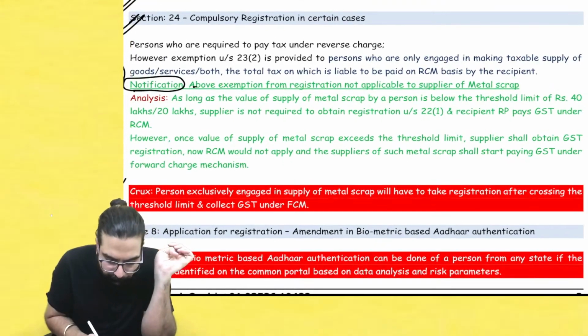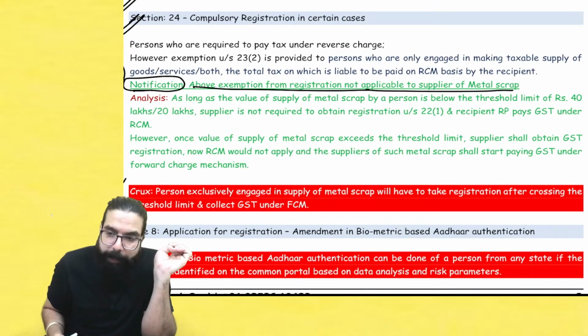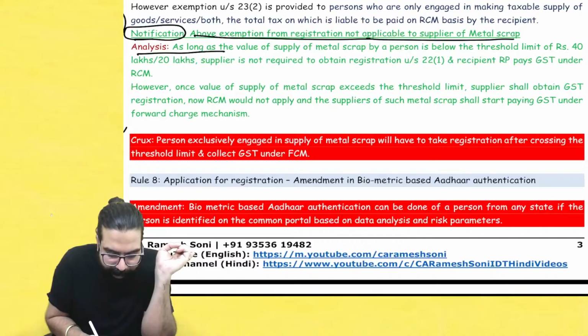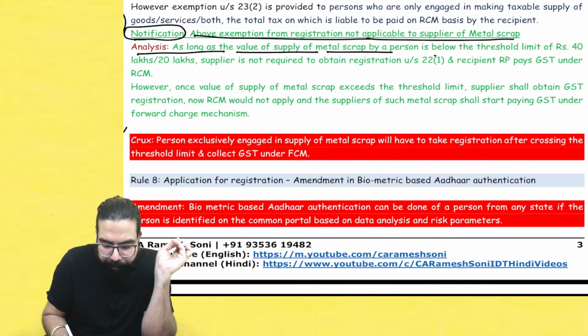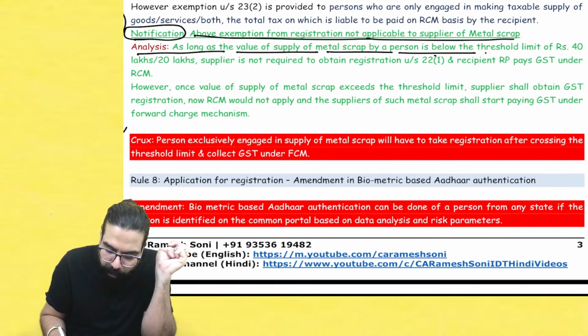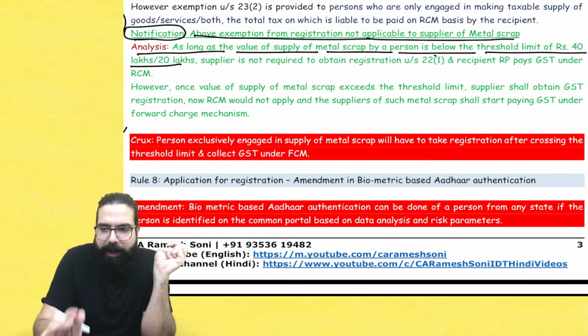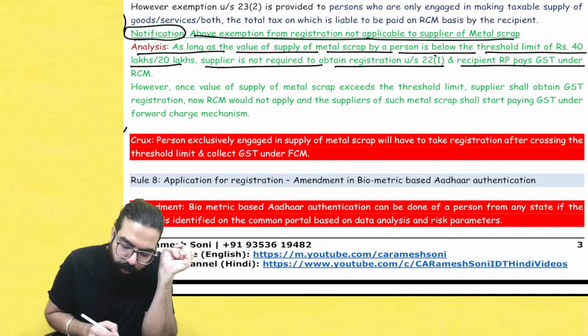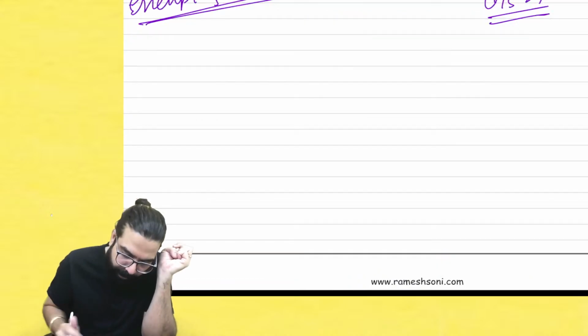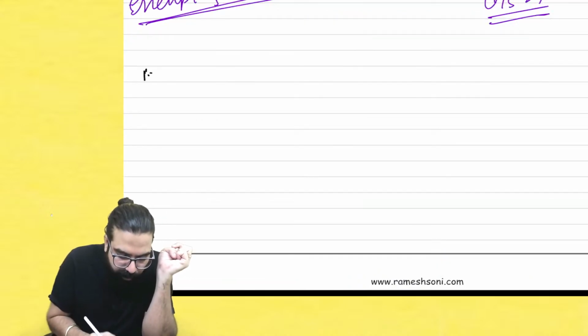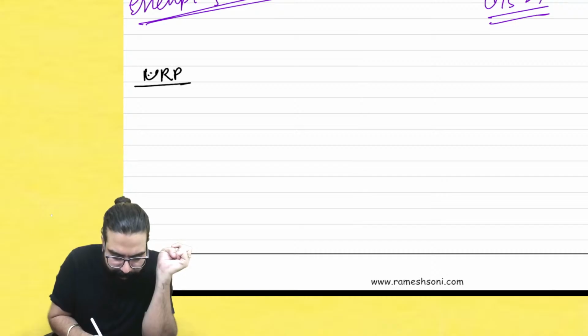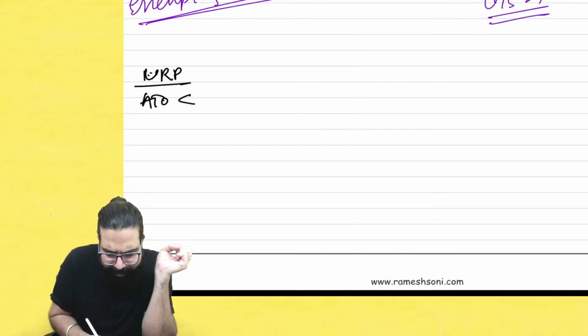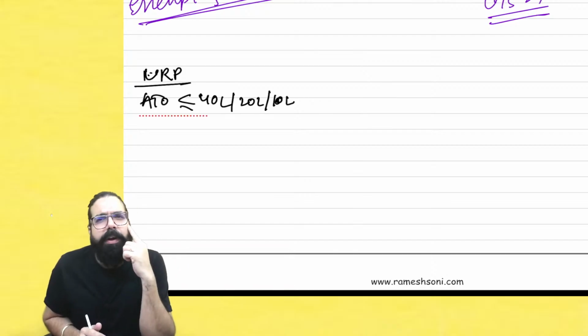See, the above exemption from registration is not applicable to metal scrap. What they are telling is, as long as the value of metal scrap supplied by a person is below the threshold limit of 40 lakh, 20 lakh rupees, the supplier is not required to obtain registration and the recipient has to pay GST under RCM. Supposing I am an unregistered person whose aggregate turnover is less than 40 lakh, 20 lakh or 10 lakh. I hope you remember the registration turnover limits.